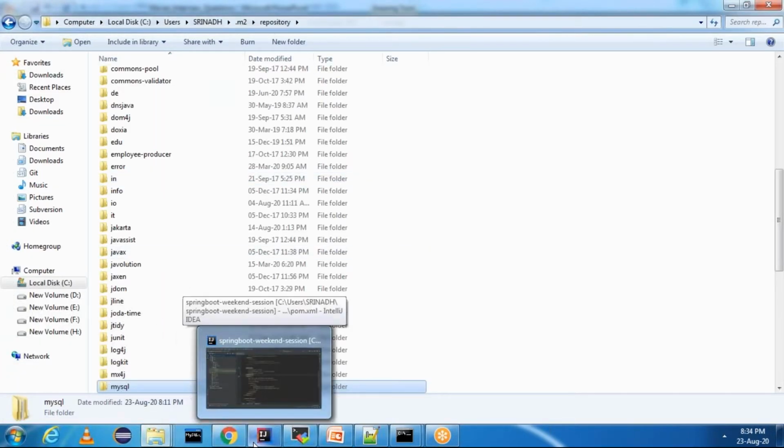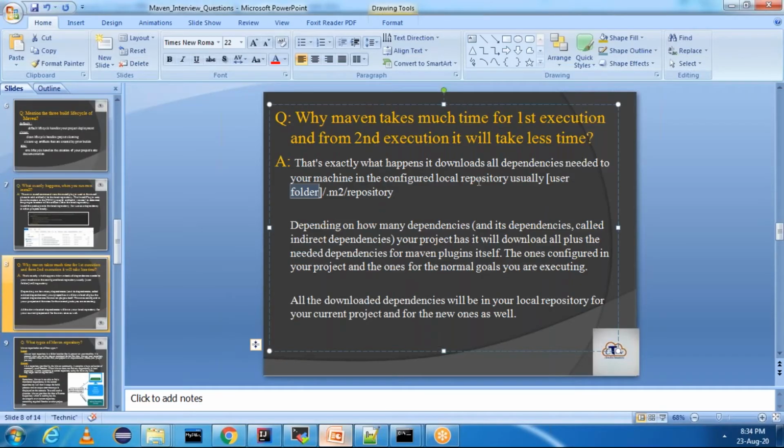When we do mvn execution, what happens is, it will download all the dependencies. A lot of dependencies will be there for the same project. It will download all the dependencies, whatever are needed, and it will keep in this directory. Depending on how many dependencies your project has, it has to download all of them plus the needed dependencies for the Maven plugin itself. That is the reason for the first time it takes more time. From the second time onwards, all the dependencies will already be there and it won't take much time, right?